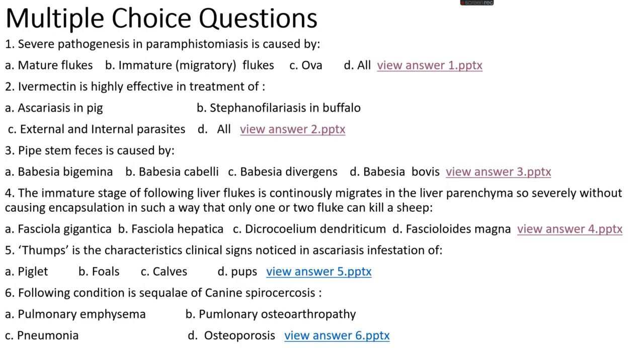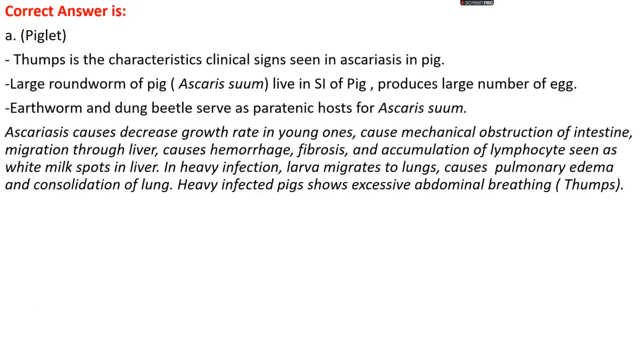Question number 5. Thumps is the characteristic clinical sign noticed in ascariasis infestation of: option A, piglet; option B, foal; option C, calf; option D, pup. The right answer is option A, piglet. Thumps is the characteristic clinical sign seen in ascariasis in pigs. Ascaris suum, a large roundworm of pig, is mainly found in the small intestine of pigs.